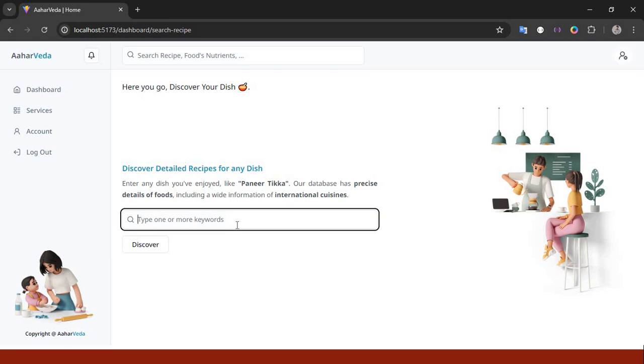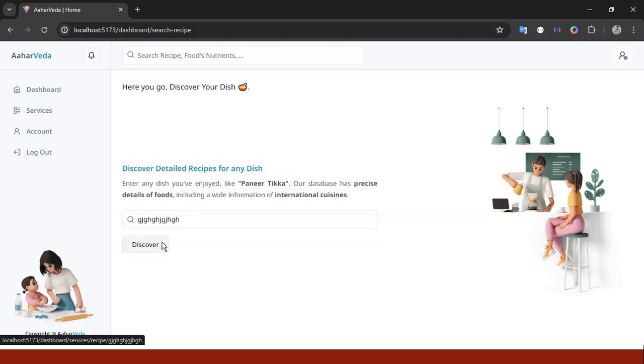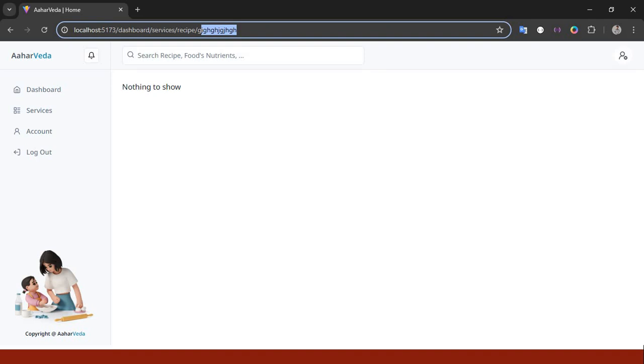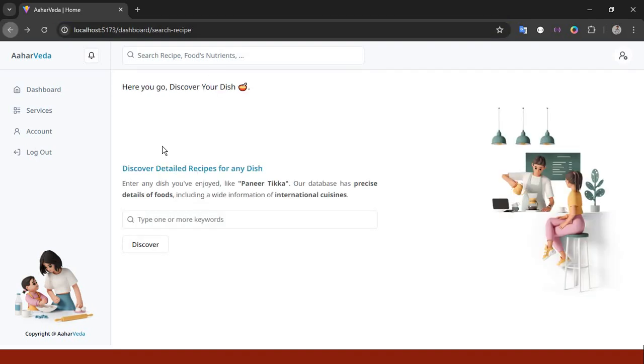Yes, let's give some dummy or random data and see whether it is handled or not. So I'm just giving some random text and let's see. Oh yes, as I expected, there's nothing to show, because obviously this kind of thing does not exist. So let's give some meaningful and correct data.